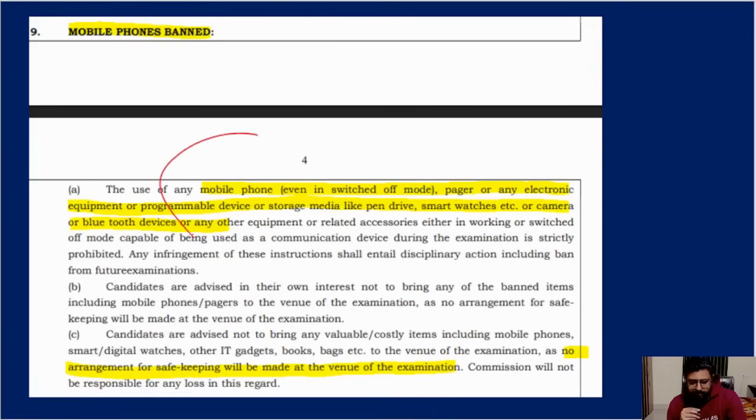Then, as I told you, mobile phones. No arrangement for safekeeping will be made this time, so don't carry them. Last time they did not say this, but this time that extra line is there. That means they are very strict about this. Don't carry anything. That's why I told you that your parents or somebody should be there with you, who can stand outside with your belongings. Because the institution will argue, see, the instructions are written, why did you come and bring your bag? They may question you, and at that time you cannot argue because UPSC has already informed you.